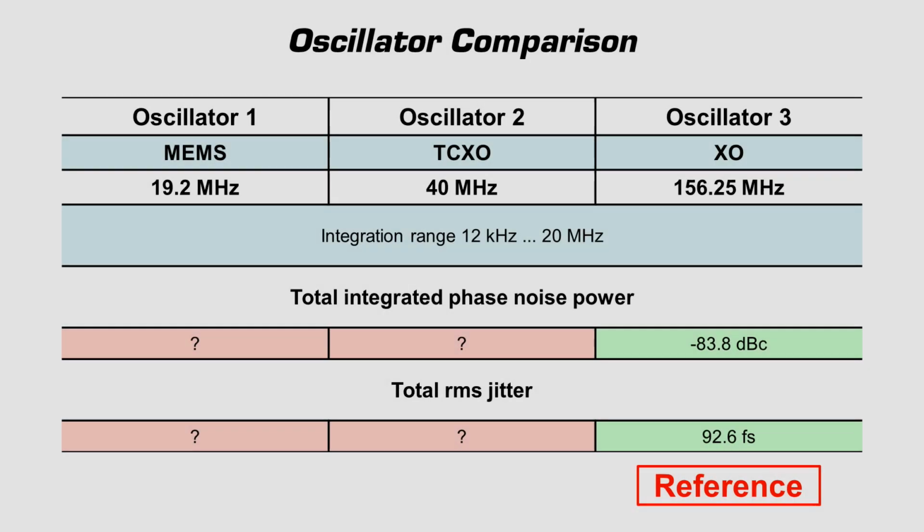Now that we have all phase noise and jitter performance data, we can conclude our oscillator comparison using oscillator 3 as the reference. It is not surprising that the crystal oscillator 3 has very good phase noise and jitter performance. However, other performance criteria, such as long-term frequency stability or possibly acceleration sensitivity, might also be important design parameters.